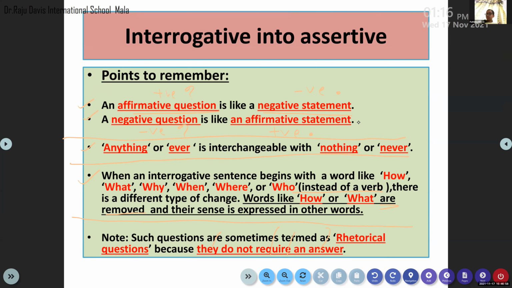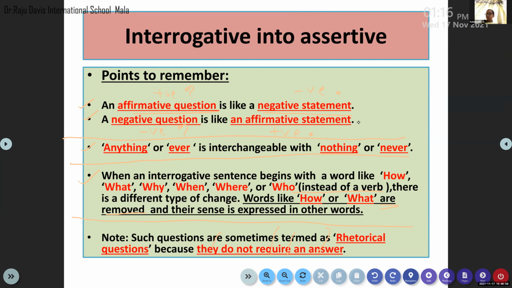Who would not like to be a leader? Everyone would like to be a leader. So if a question word who is used in your interrogative sentence, remove that who from the sentence and insert everyone. If it is a negative question, make it positive. Everyone would like to be a leader. Remove not from your statement.